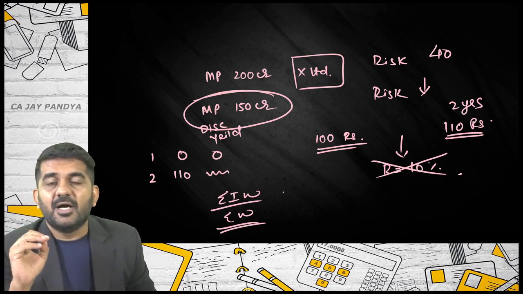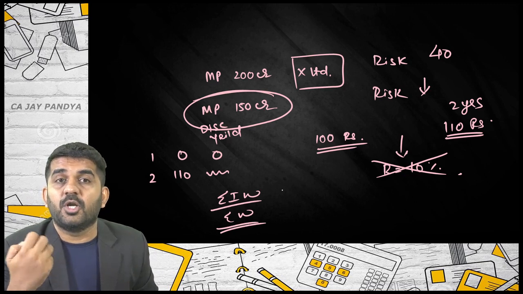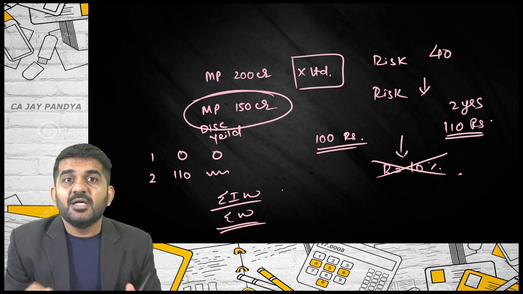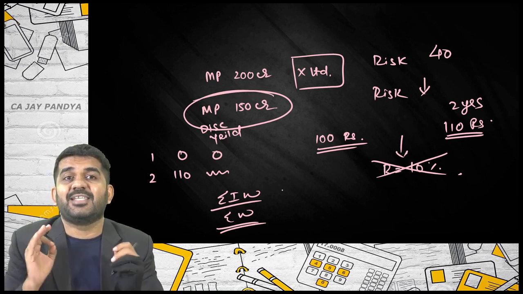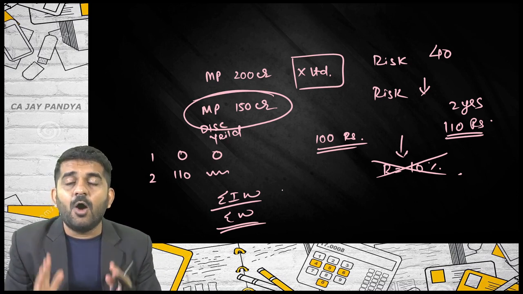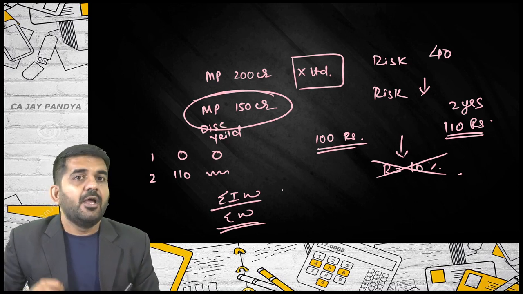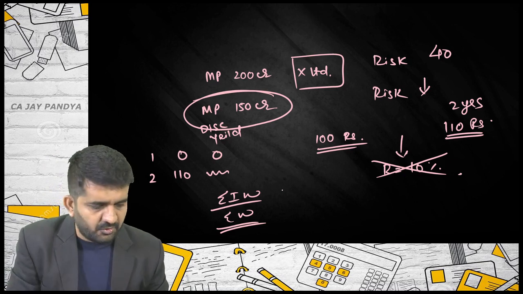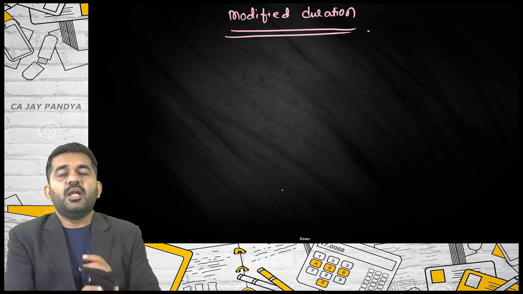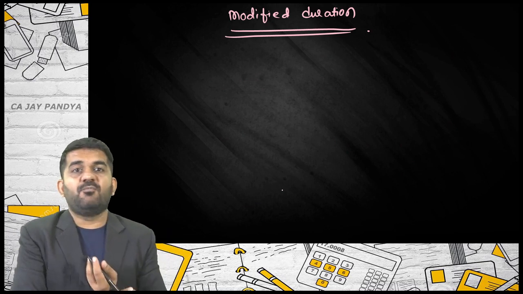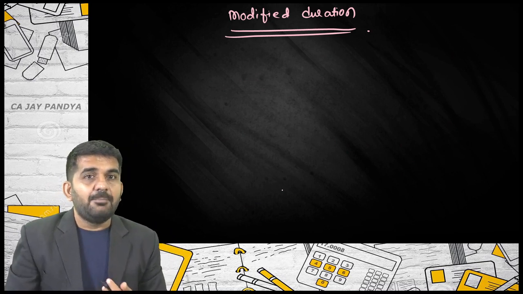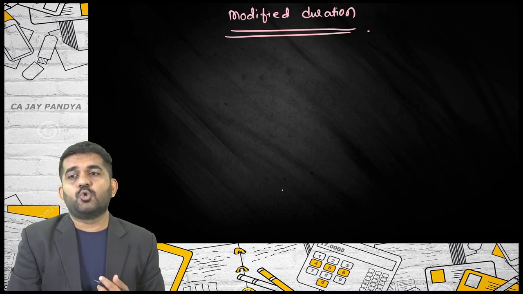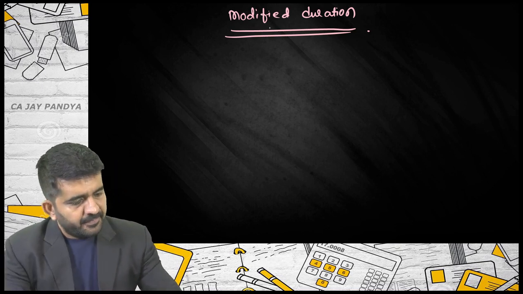But if the zero coupon bonds are for particular months, 3 months, 6 months, 12 months, then the duration will come in months. But still the duration will give you the same answer: how risky the bond is. Macaulay says it is nothing but the average number of years in which your investment is recovered. We are going to the next concept, which is modified duration. Please understand, it is an extension of duration, but the concept is totally different.